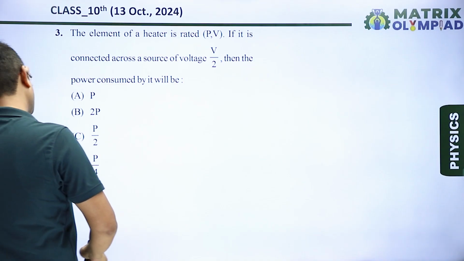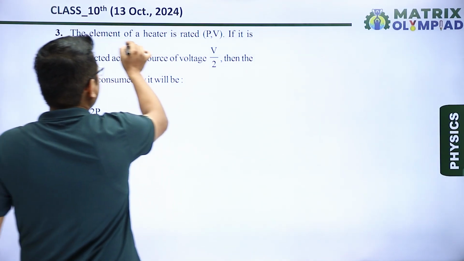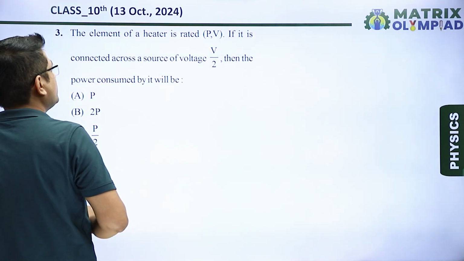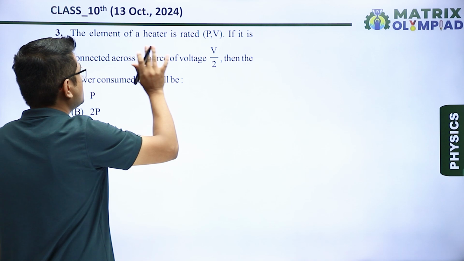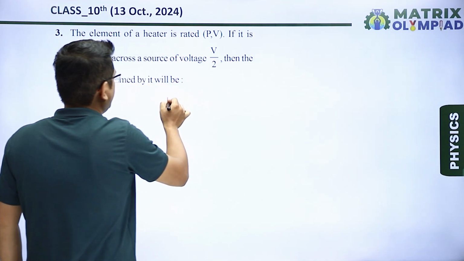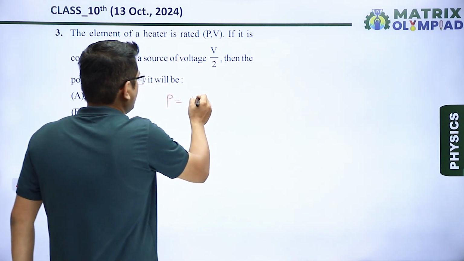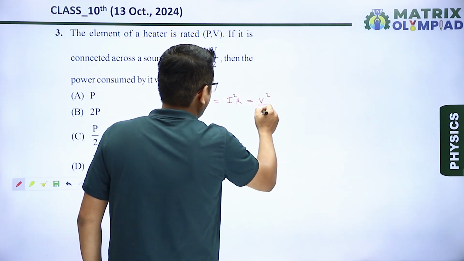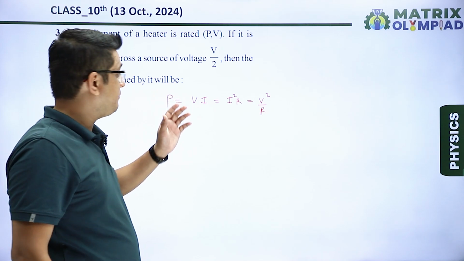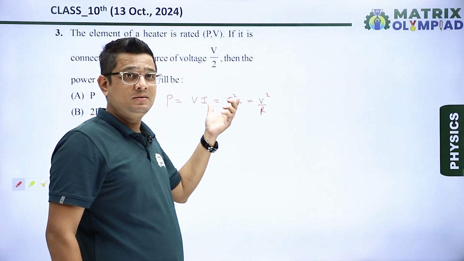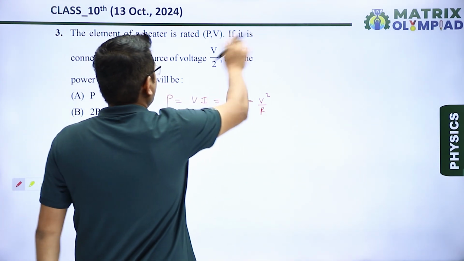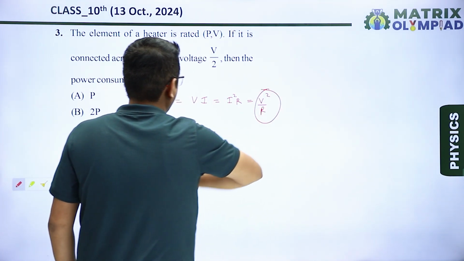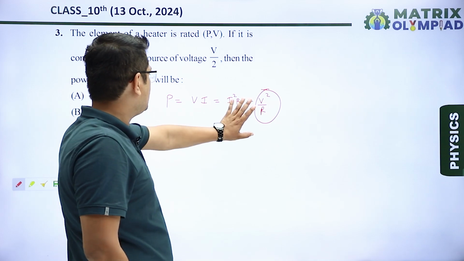Okay. Question number 3. Element of a heater is rated P and V. That means the power is P when the voltage is given V, if it is connected across a source of voltage V by 2. Okay, we know that P is equal to, there are several formulas, VI, or we can say I square R, or we can say V square by R. We have to take the correct formula at the appropriate time. Okay, so because the value of voltage source is given, I will use this formula, because by changing the voltage, resistance will not change.